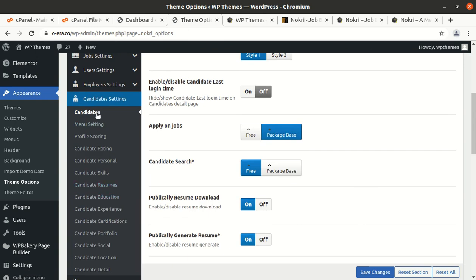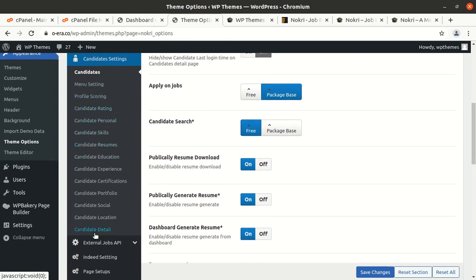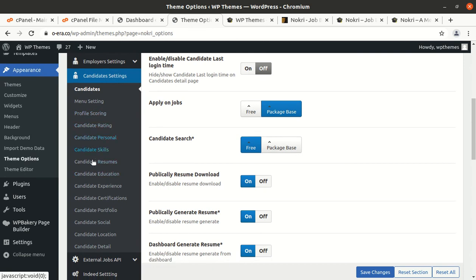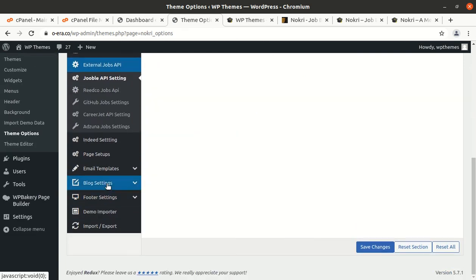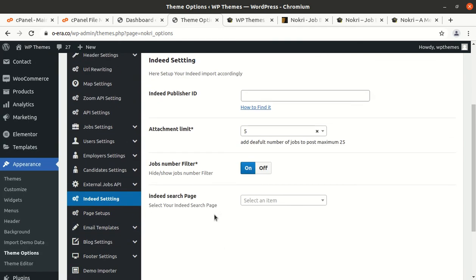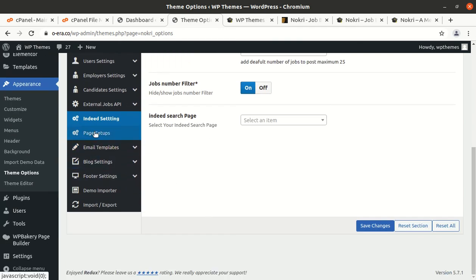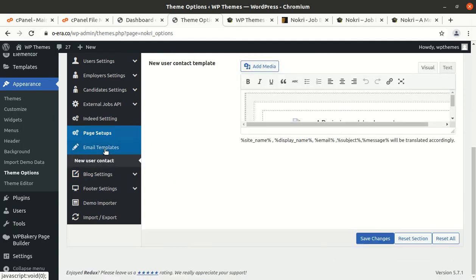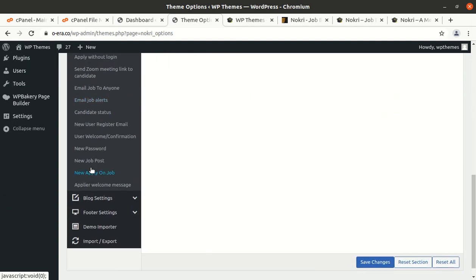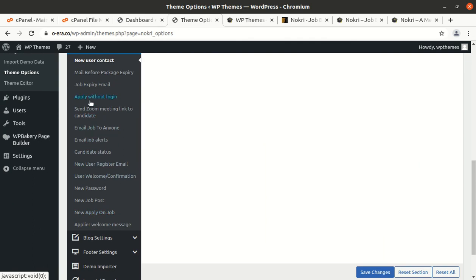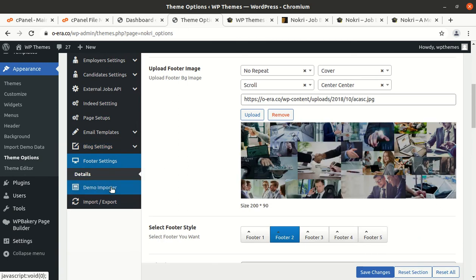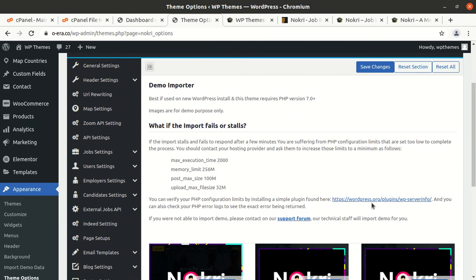Candidate settings, okay, so it is also having broad settings. So external job APIs, Indeed settings. So Indeed is very active nowadays. Page setups, email templates, and so features are much more than required in fact. So all features are available, footer setting, demo importer, and all such things are here.